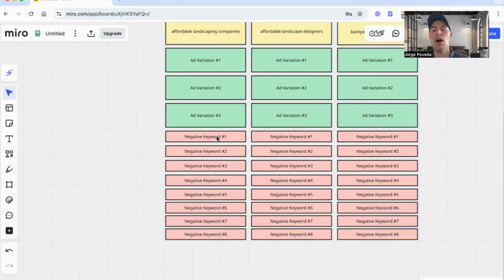Oftentimes, I am going to include the general negative keywords like jobs, free, cheap, Home Depot, Lowe's, some of those big box stores. You don't want to be found for any of those types of terms, right? But then what I'm also going to do is literally search my local market, or the market of my client, and see who their competitors are. And I will add root negative keywords.